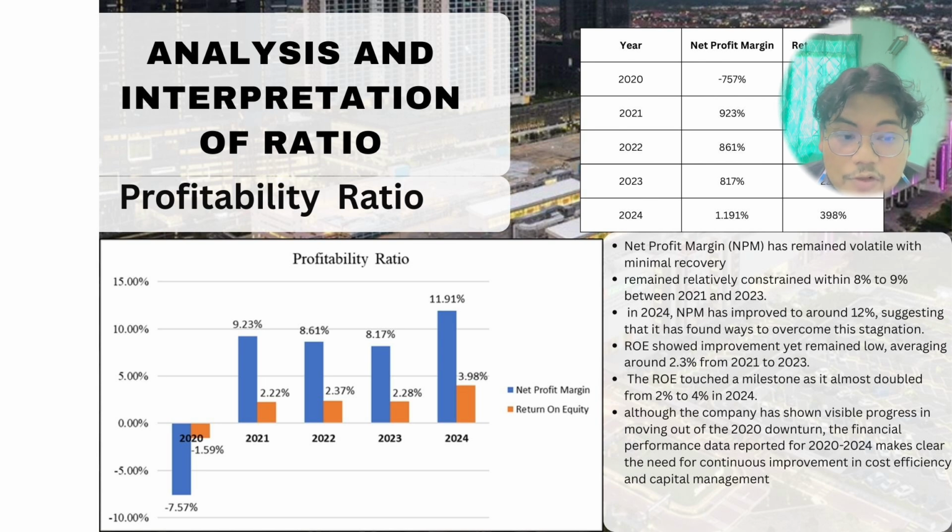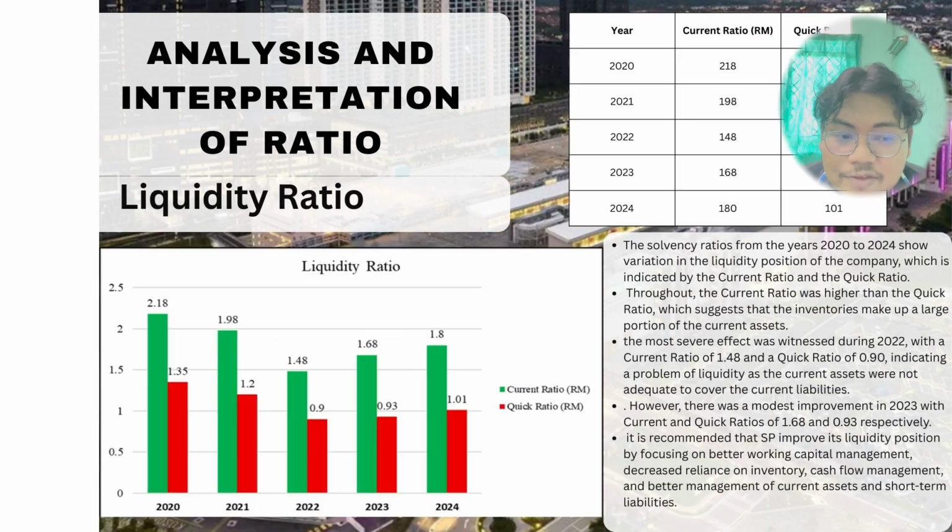Similarly, return on equity (ROE) showed a steady upward trend. From 2021 to 2023, ROE averaged around 2% to 2.5% before rising sharply to 3.98% in 2024. Although this improvement reflects better utilization of shareholders' equity, the overall ROE level remains relatively low, suggesting room for further enhancement in profitability efficiency.